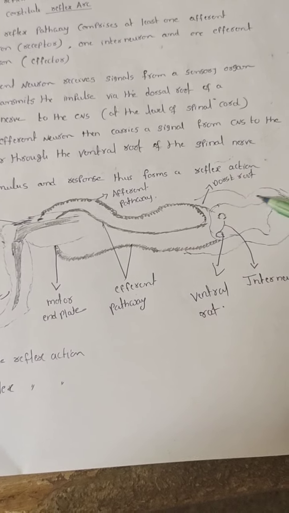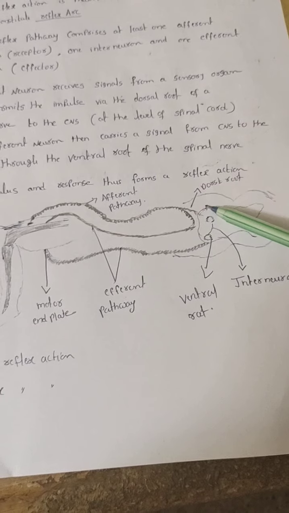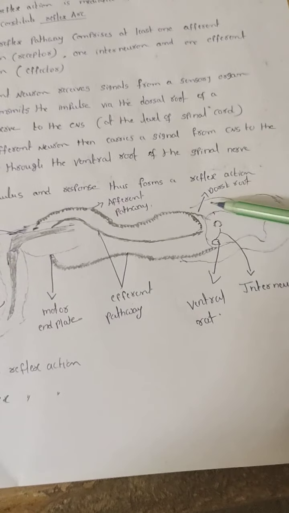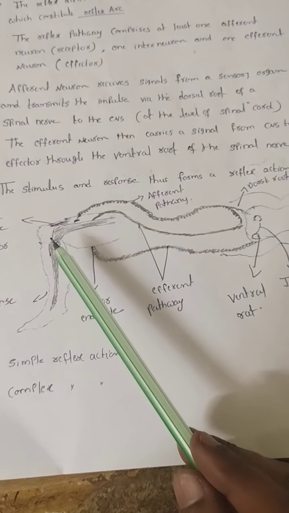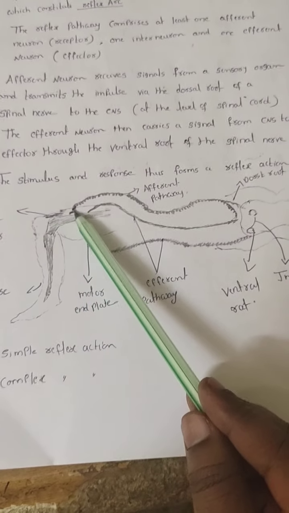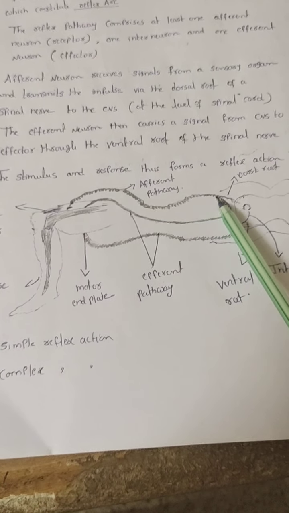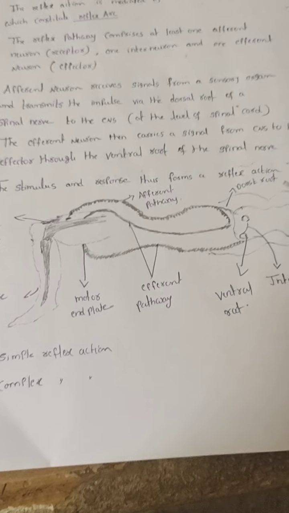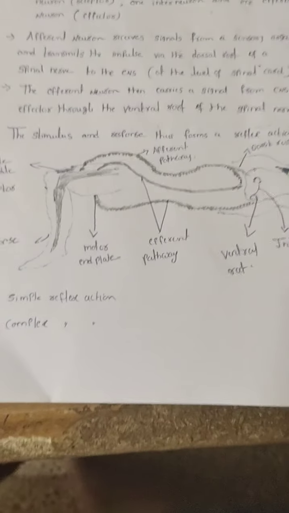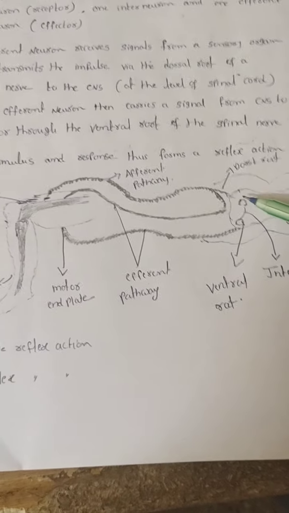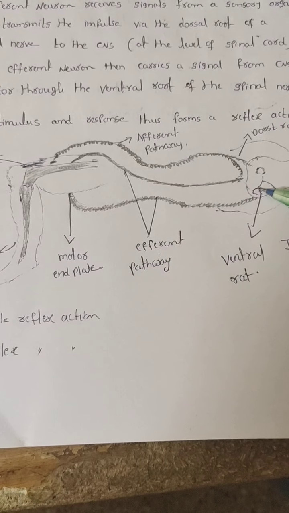spinal cord. See, I already said the spinal cord has two horns. One is the dorsal root, another one is the ventral root. The dorsal root has a sensory nature. That's why the impulse taken from here enters the afferent pathway, then it reaches the dorsal root of the spinal cord. Here the process is completed, then it is connected with the ventral root.